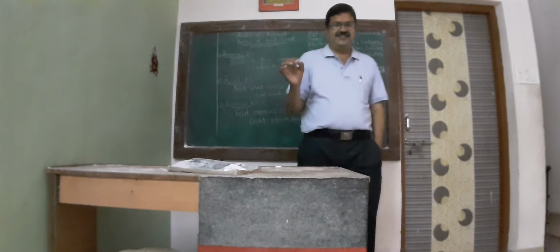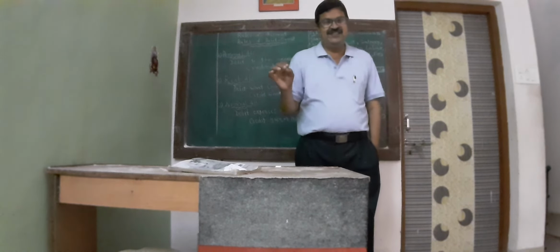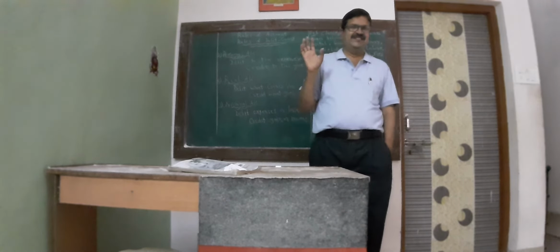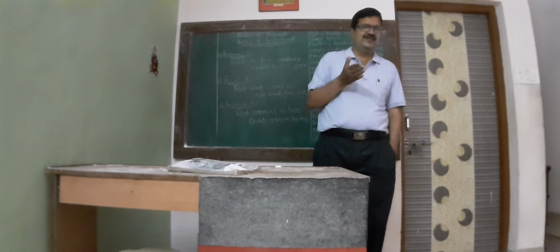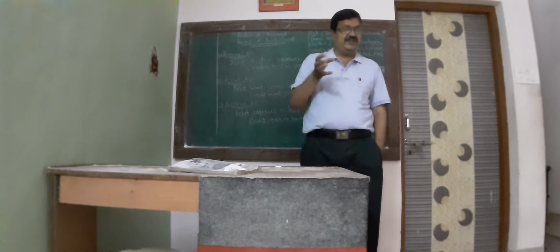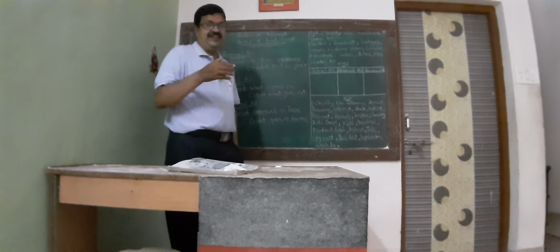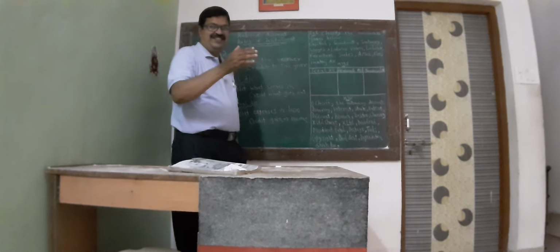For example, furniture purchased. The furniture comes to you, so furniture comes in, furniture account debit. And in the same way, cash goes out, so cash account credit.